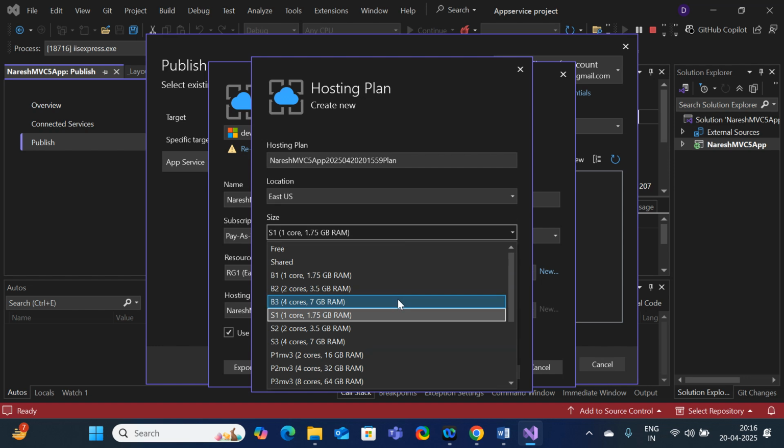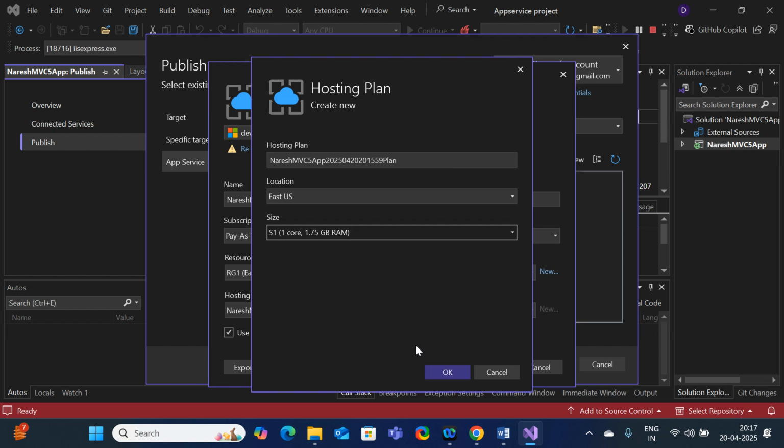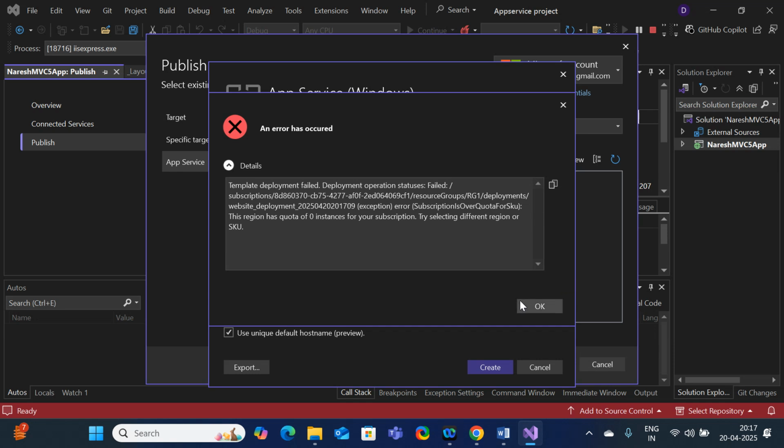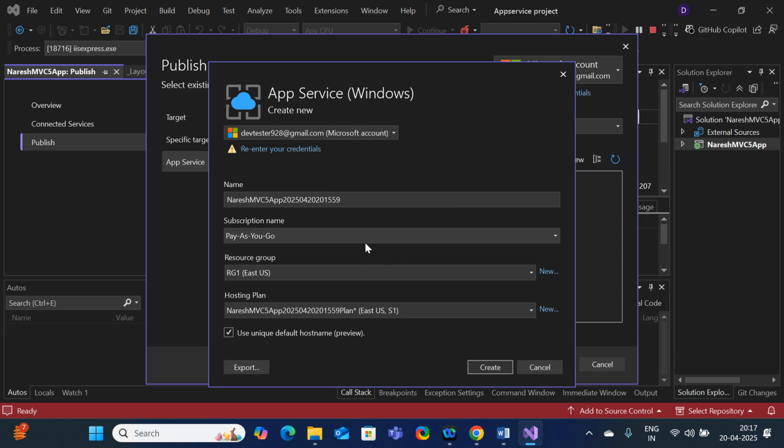If I have the free subscription, then instead of using the free subscription, I'm going to use S1, 1 core, 1.75 GB RAM. Click on OK and create. Here, as I'm using the pay as you go subscription, okay, an error has occurred.